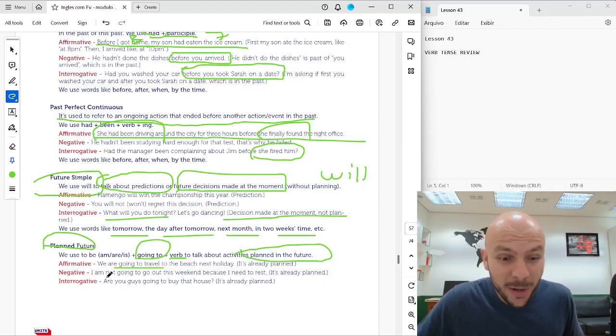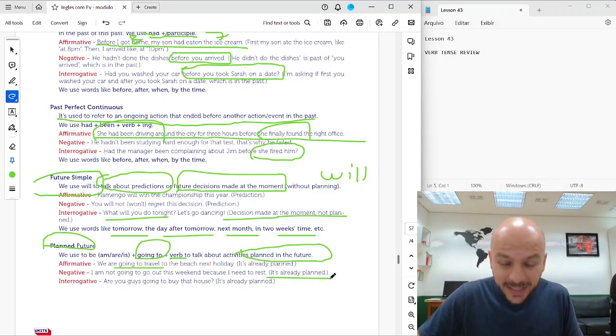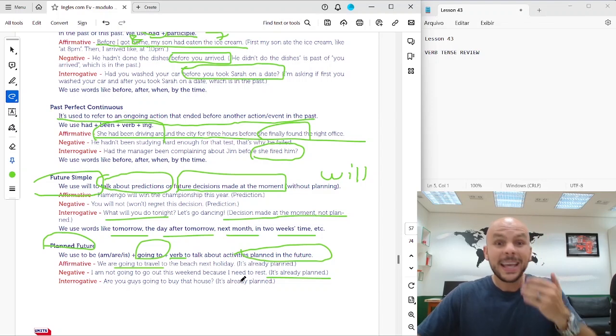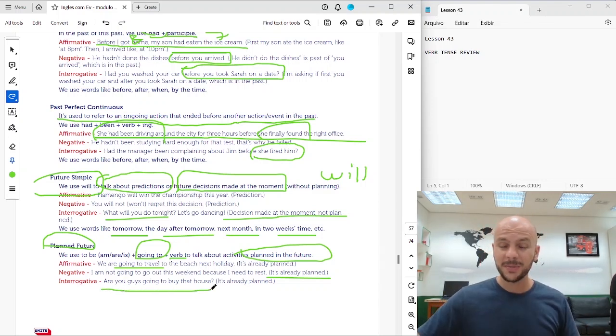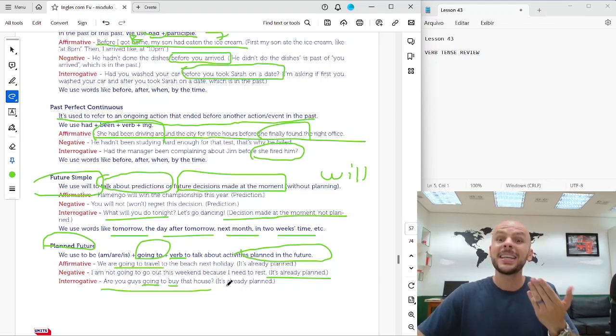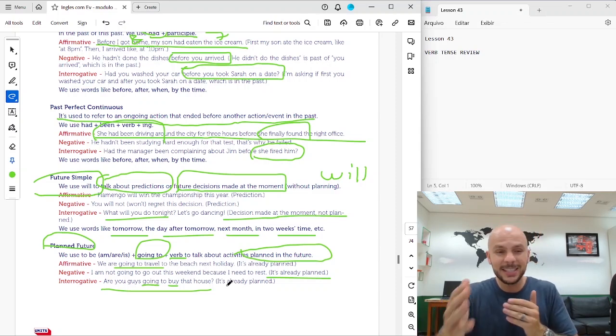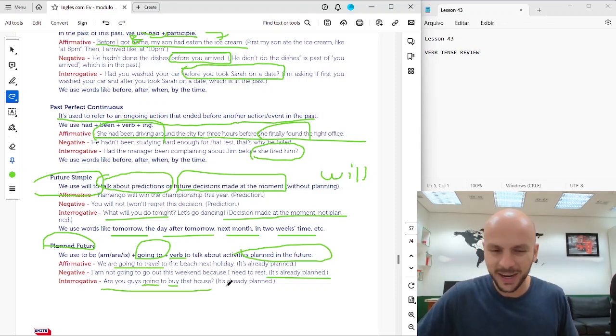Negative. I am not going to go out this weekend because I need to rest. Okay? It's already planned. I'm not going to go out. Okay? Interrogative. Are you guys going to buy that house? Going to plus the verb buy. Okay? It's already planned, right? So that's the difference between future simple and planned future, all right?